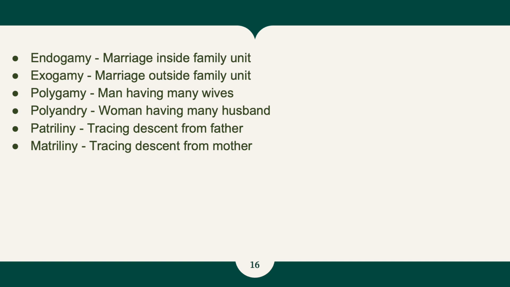Okay. First one is endogamy, which means marriage inside the family. Then there is exogamy, which means marry someone outside the family unit. Then there is polygamy, in which men will be having many wives. And the other one is polyandry, in which women will be having many husbands. Another term is patrilineal, which is tracing back descent from father's side, and matrilineal is tracing back the descent